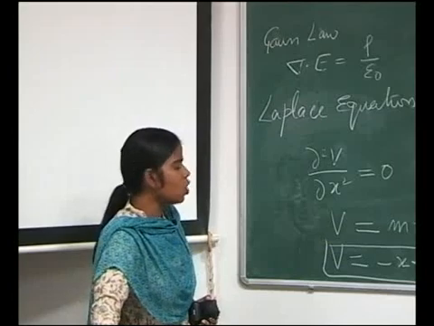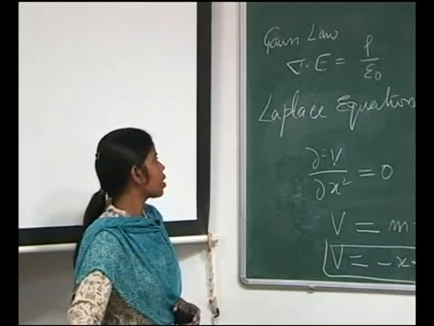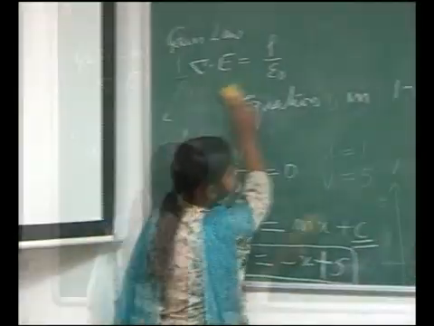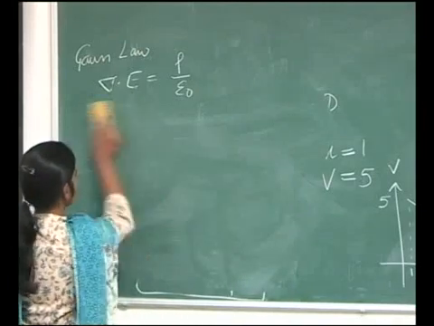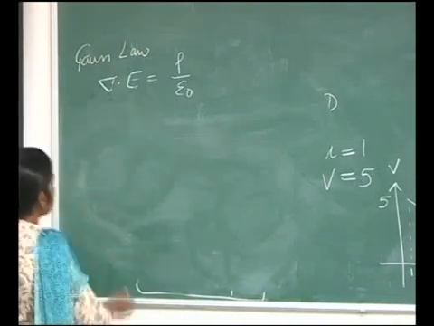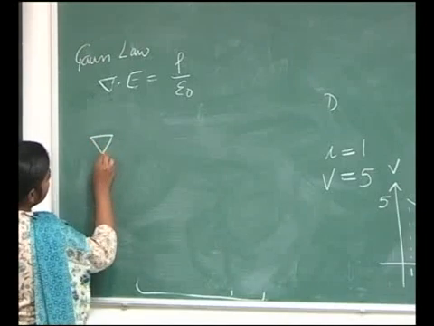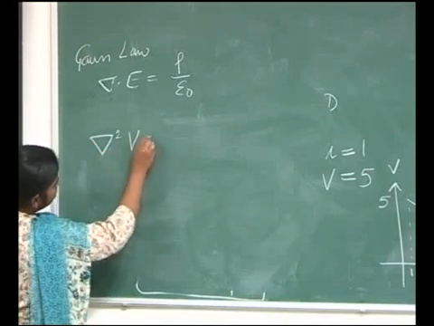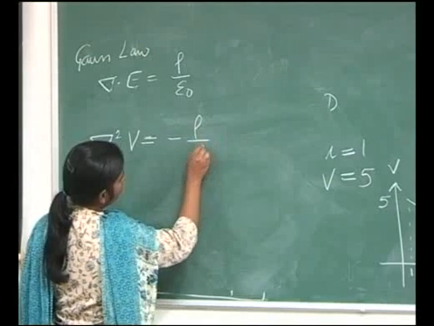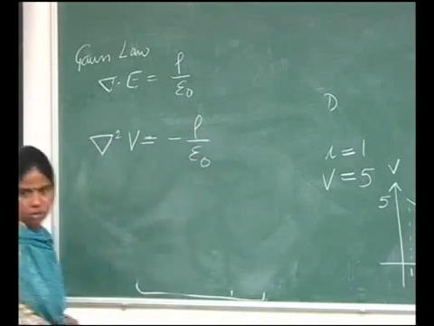So, now we go to Poisson's equation again. My Poisson's equation is del square V is equal to minus rho upon epsilon naught.